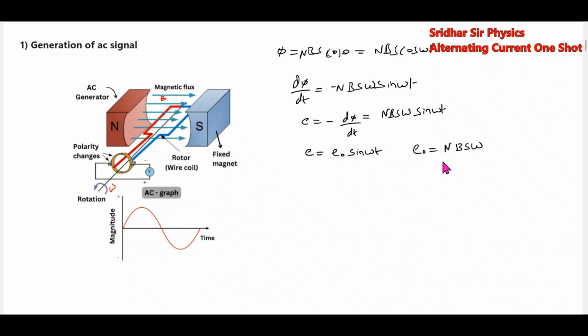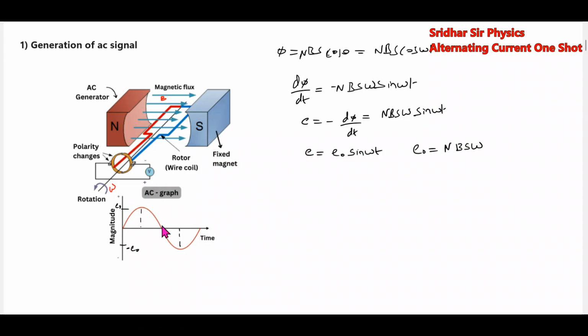N B S omega: number of turns, magnetic field, S is the area of cross-section, omega the angular velocity. This particular AC signal we are plotting, so this peak will be E naught. So like this an AC signal is there.